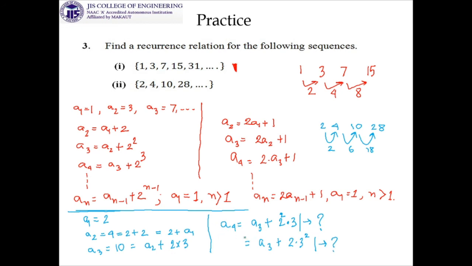In this manner, you have to think about what the process is and how this process is going to be adopted for getting the general term of this recurrence relation. And if you are getting it correctly, then you have to go for a5 and so on. So 2, 4, 10, 28. In this manner, you have to think and then generate. Don't forget to write the initial value, that is a1, and don't forget to put the condition on n.